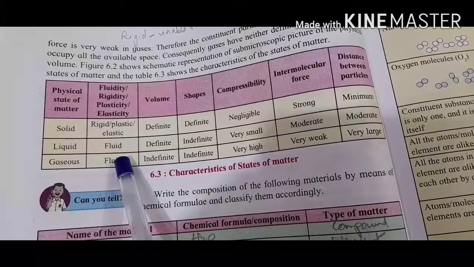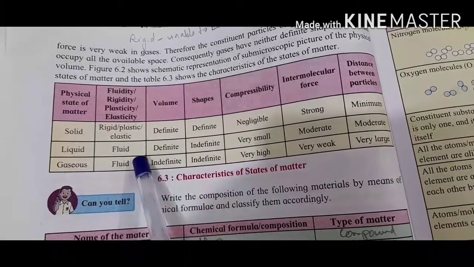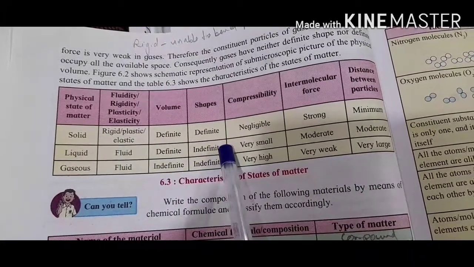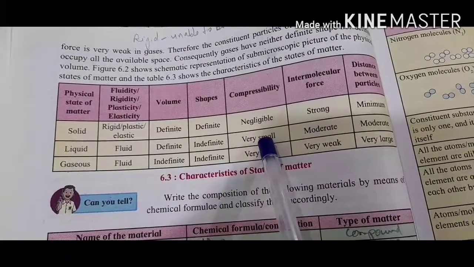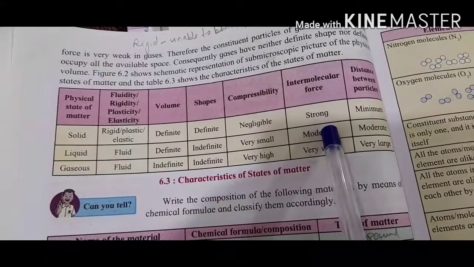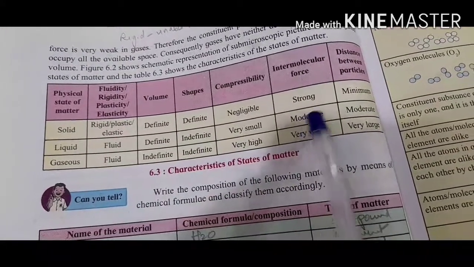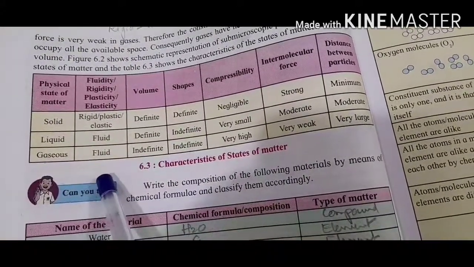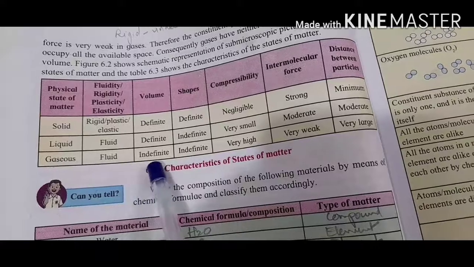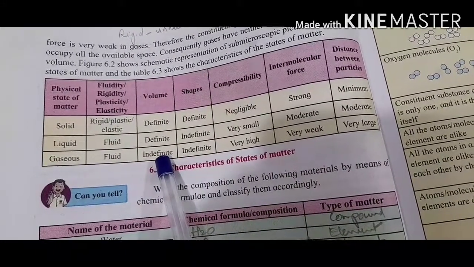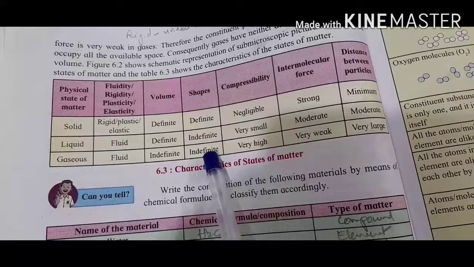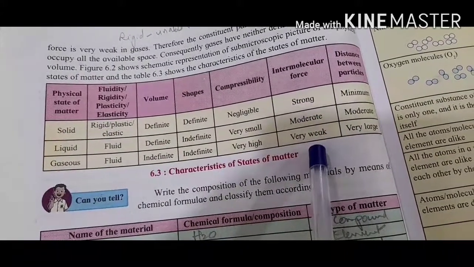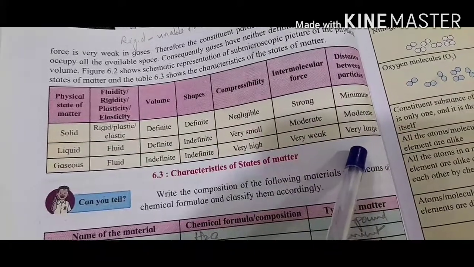Then liquid is a fluid, it can flow. It has definite volume but doesn't have definite shape. Compressibility is very small. Intermolecular force is moderate, medium, and the distance between particles is also medium. Then gases are fluid, they can flow. Volume is indefinite, shape is also indefinite, compressibility is very high, intermolecular force is very weak, and the distance between particles is very large.